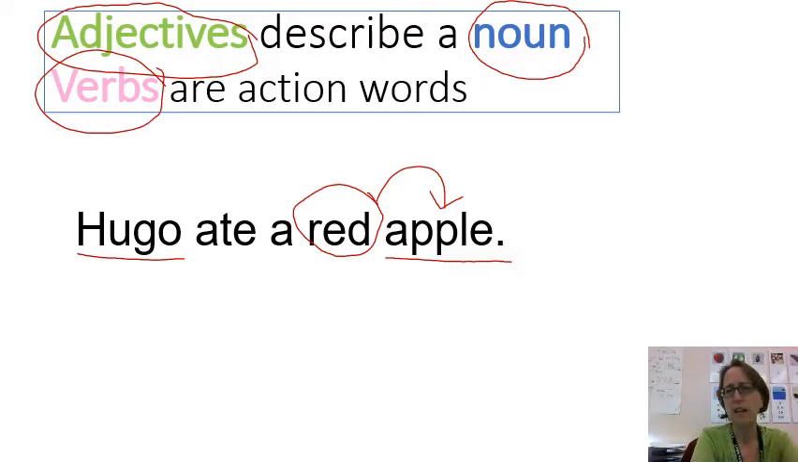Finally, I look for my verbs, an action word. So I usually look for what my nouns are doing. Did the apple do anything? No, it doesn't have a verb. Hugo. What did Hugo do? Hugo ate. That's what he did, so ate is my verb.